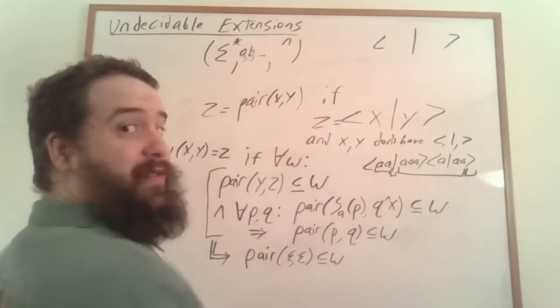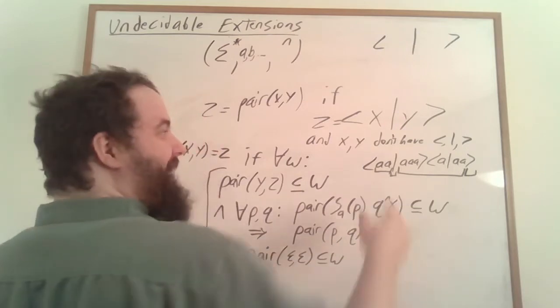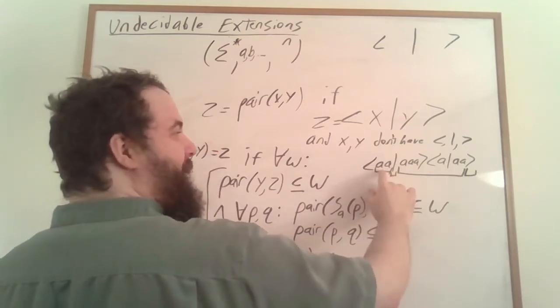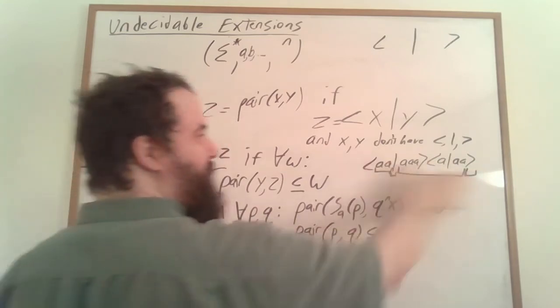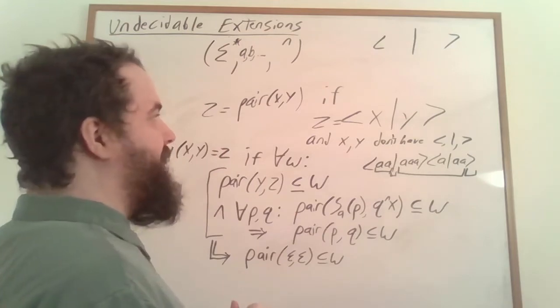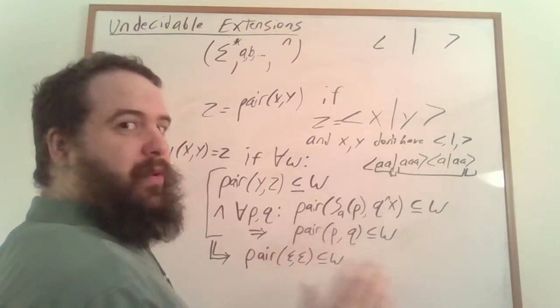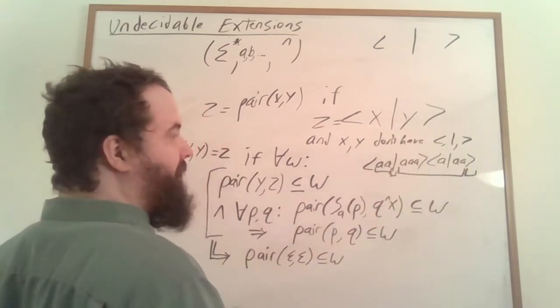And we don't want to view it that way. We want to view this really long word as a set of two pairs, as opposed to one really long pair that has this complicated thing in it. So it's really important when we talk about pairs that X and Y don't have these special characters in them.